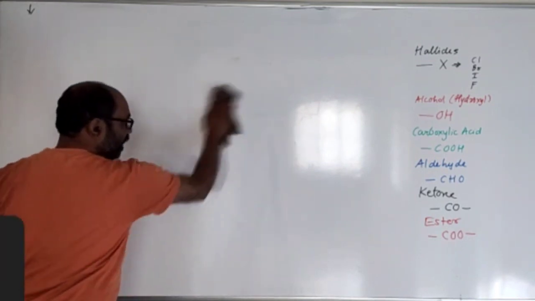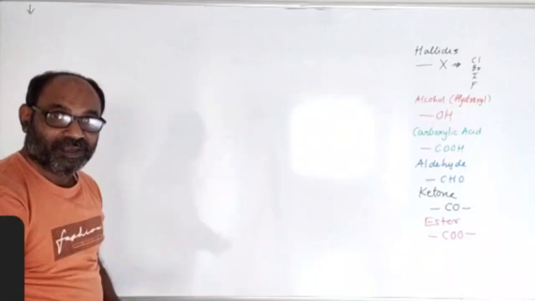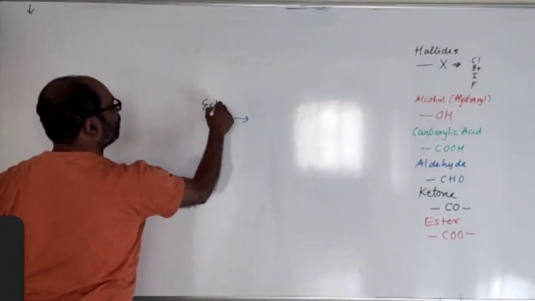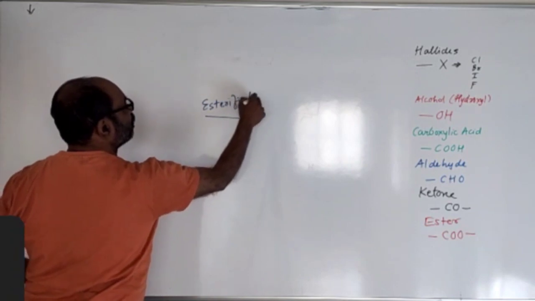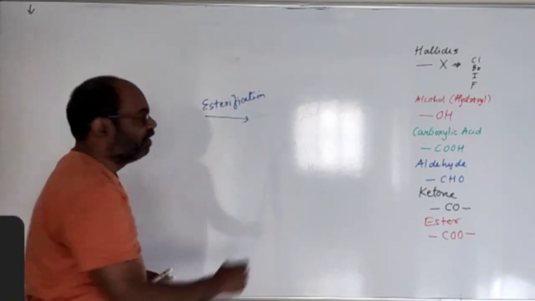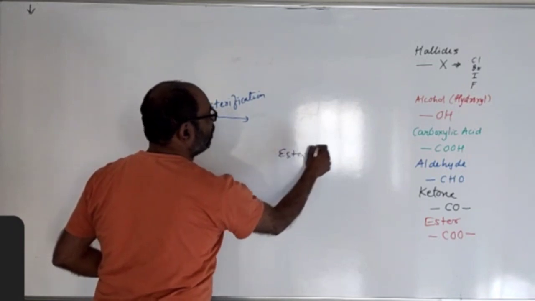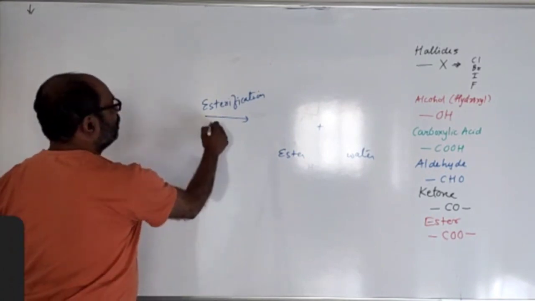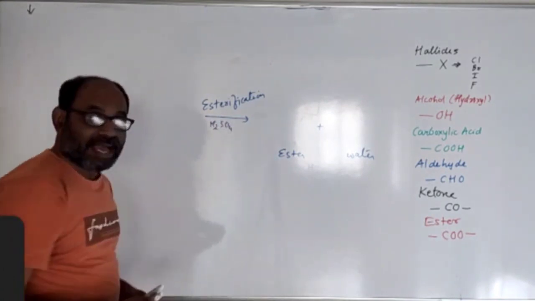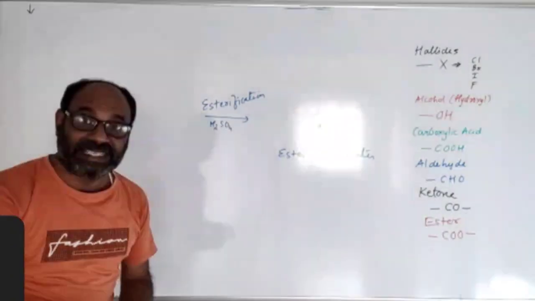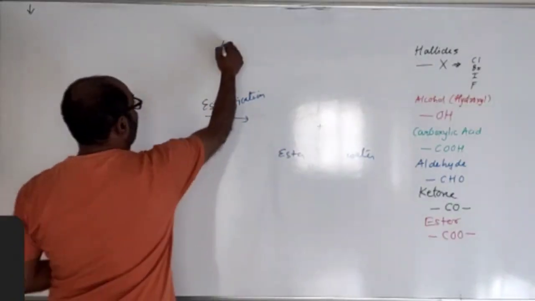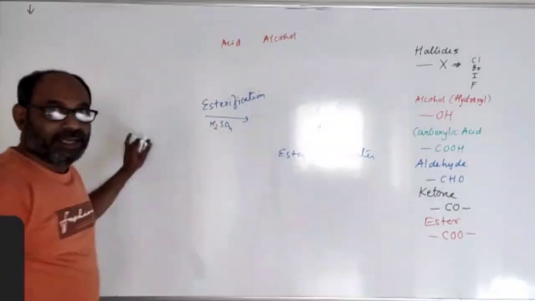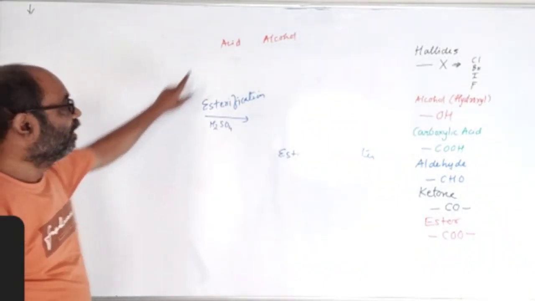Now, esterification. Let's see what esterification is. So it's a reaction. Esterification is a chemical reaction in which ester and water are formed. This happens in the presence of sulfuric acid. But which are the two reactants? One is an acid and the other is an alcohol. While writing this reaction, one thing has to be kept in mind.